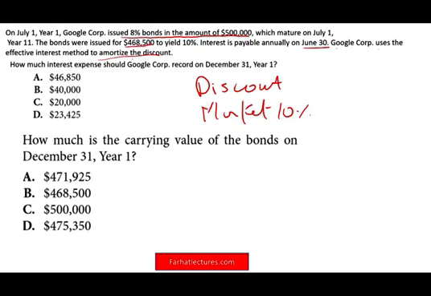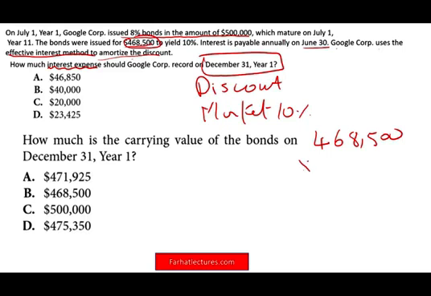How much interest expense should Google record on December 31st? So here they're asking us how much interest expense, and it's on December 31st. How do we compute the interest expense if we are using the effective interest rate method? Well, the interest expense using the effective interest rate method is by taking the beginning of the period book value. The beginning of the period book value is $468,500 because the bond was just issued, so that's the book value, multiplied by the market rate, which is 10%.